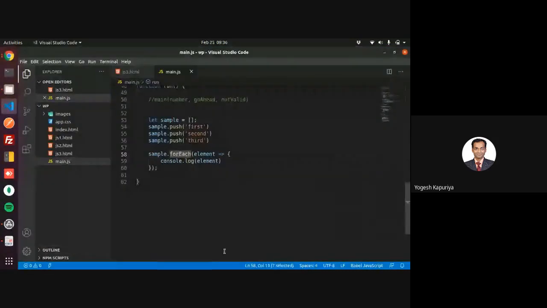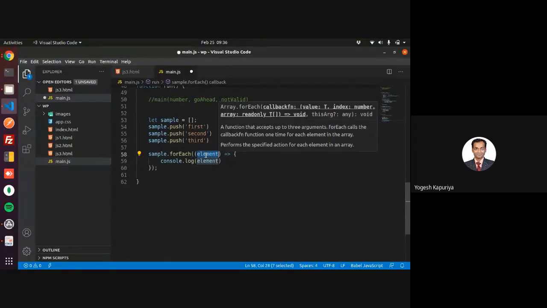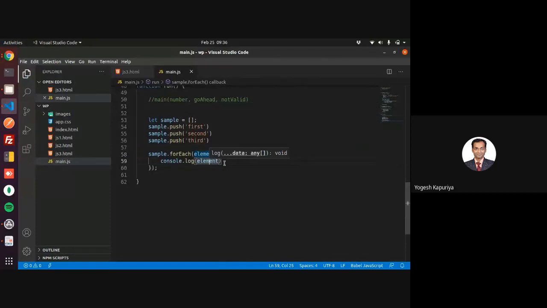So this is the syntax for forEach. This is the name of the array, and then you have one function, which normally is written in arrow format. So this is one of the properties of forEach and why you require an arrow function. So here you are writing an arrow function. That means this is the element which you are getting, and that element will be available within this object.